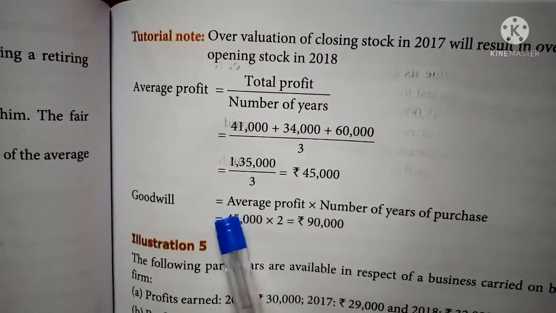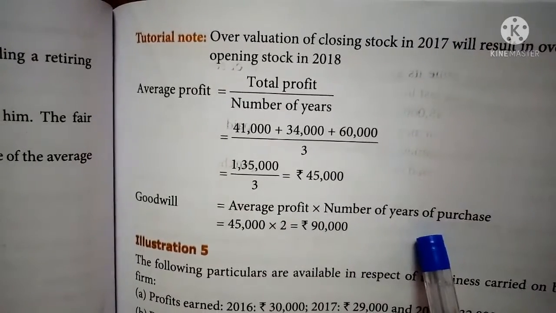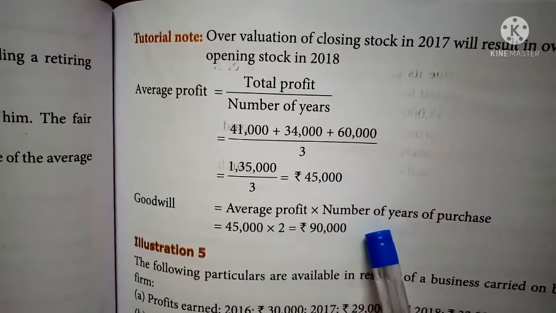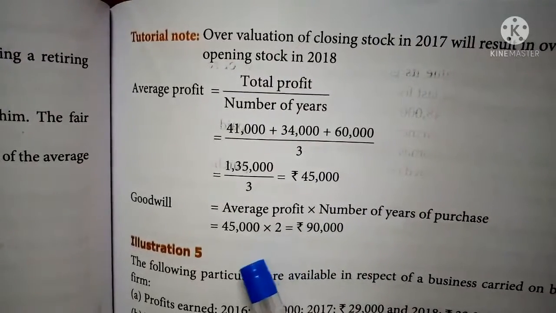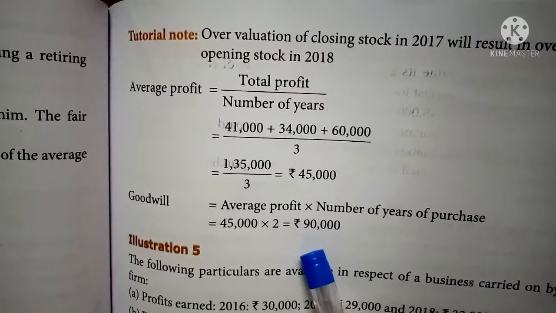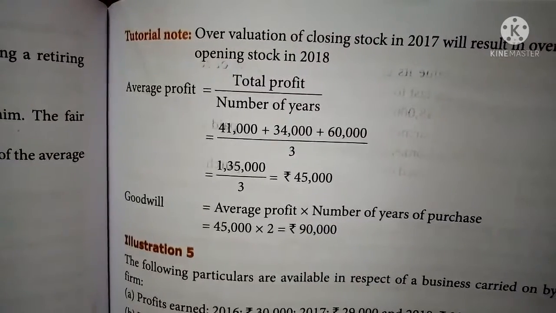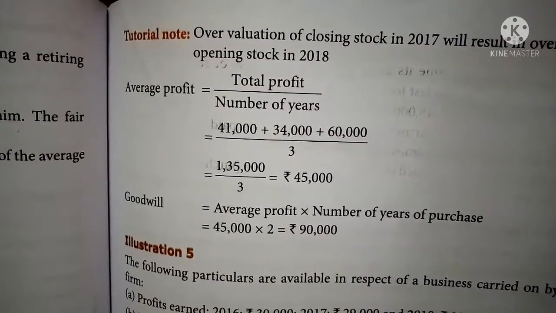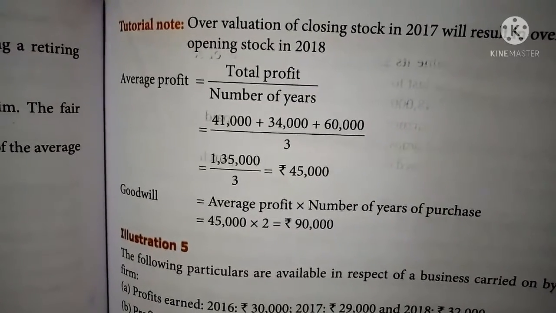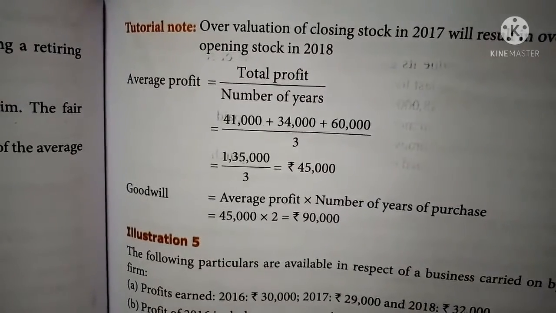Then write the goodwill formula, that is average profit into number of years' purchase. The number of years' purchase is given in the sum itself. So average profit is 45,000, number of years' purchase is 2. So the total value of goodwill is 90,000. So it is also one of the methods of valuation of goodwill. The method is the same, the simple average method, but the problem is different. Based upon the given adjustments, you should calculate the value of goodwill.